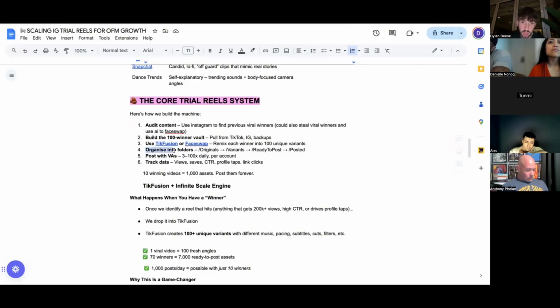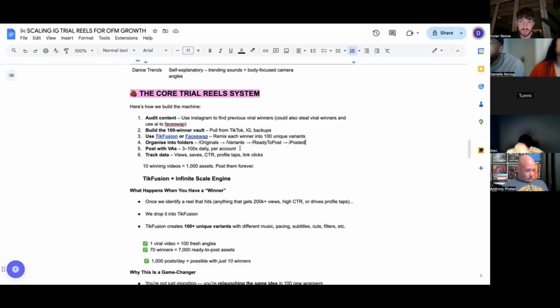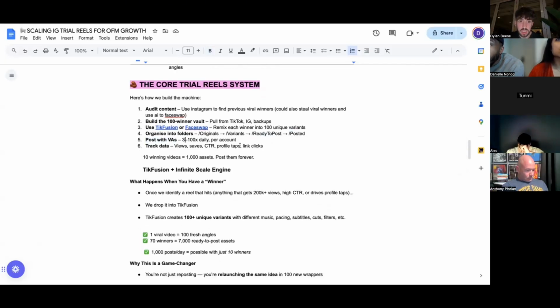And again, you want to organize these into folders, right? You can have originals, variants, ready to post, and posted in a Google Drive. You could create a super simple Google Drive. We've got all the originals, so the 100 winner vault. Then you've got all the new variants, which Tick Fusion or Face Swap will create. Then you've got all the ones that are ready to post, and then all the ones that are posted, so you make sure you don't post the same variant, the same duplicated content, right? You can obviously use VAs to post, or you can do it yourself. You could, in theory, post 3 to 100 times daily per account.